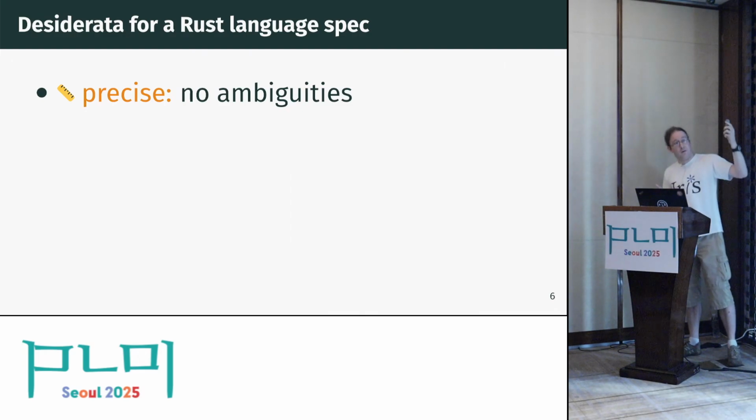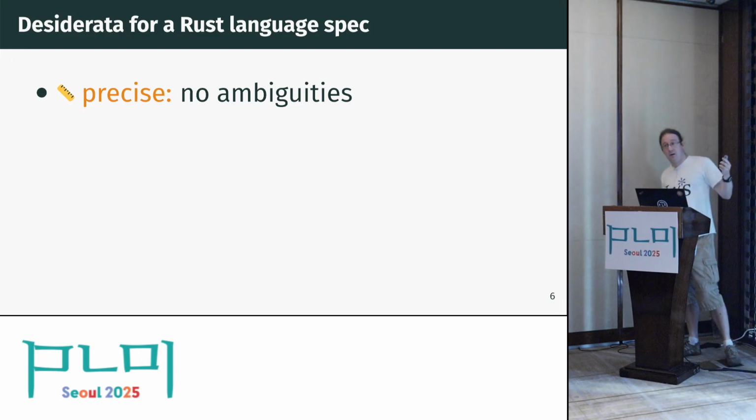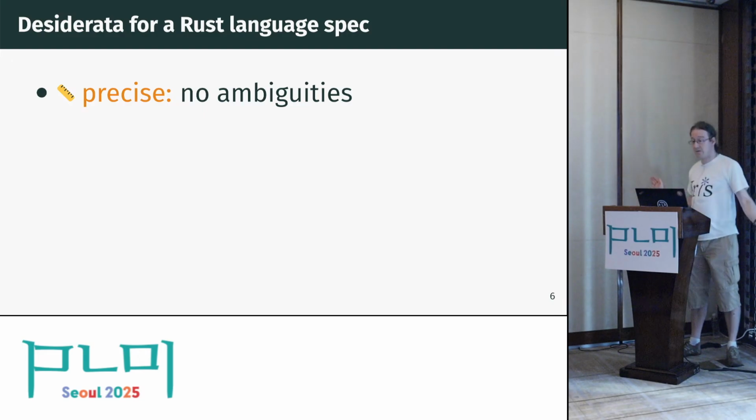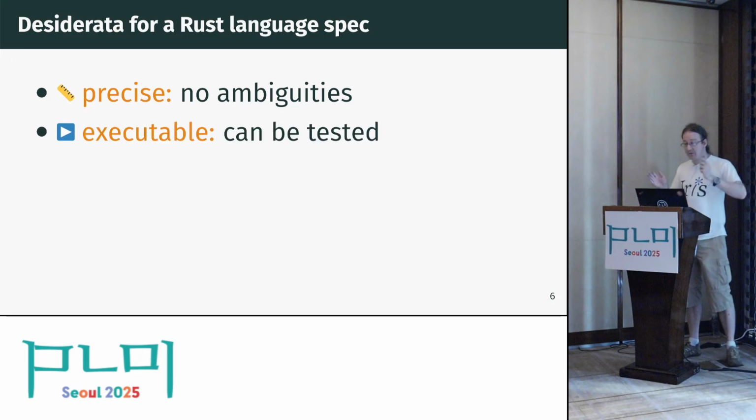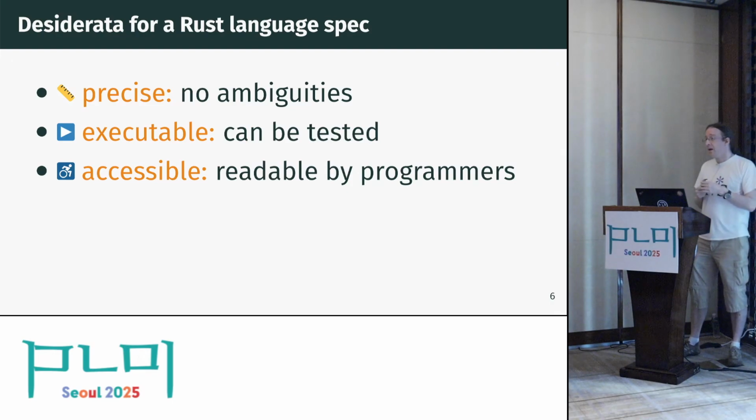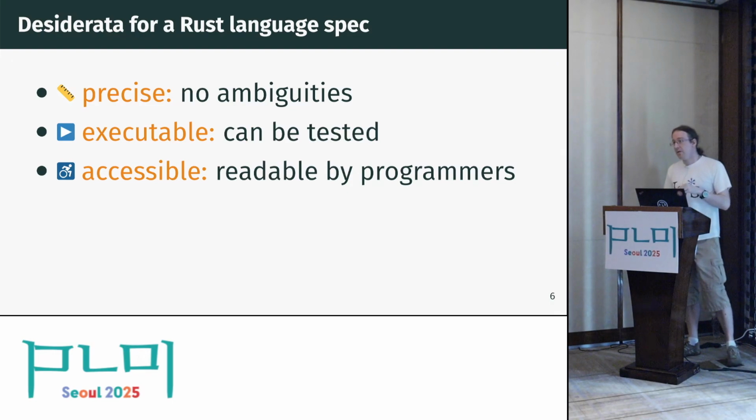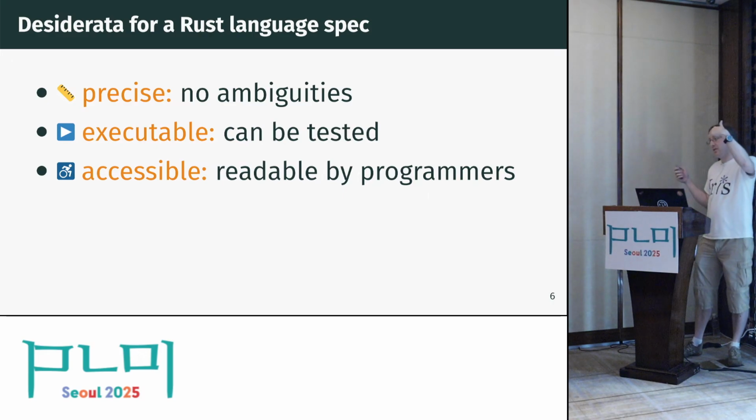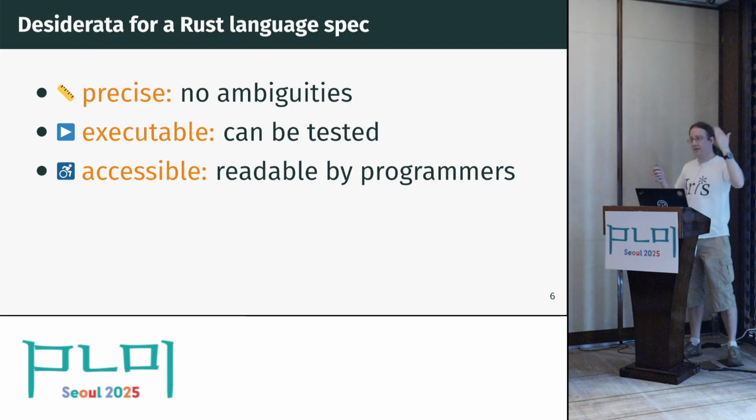I want to list a few desiderata for this spec, which I can go over very quickly because they will be completely uncontroversial in this room. We want it to be precise and executable. Everybody already said that today, so I can skip this part, which is great. I also want it to be accessible, because I want this to eventually become part of the Rust specification. I want Rust programmers, at least the advanced ones that are writing unsafe code, to be able to deal with this.